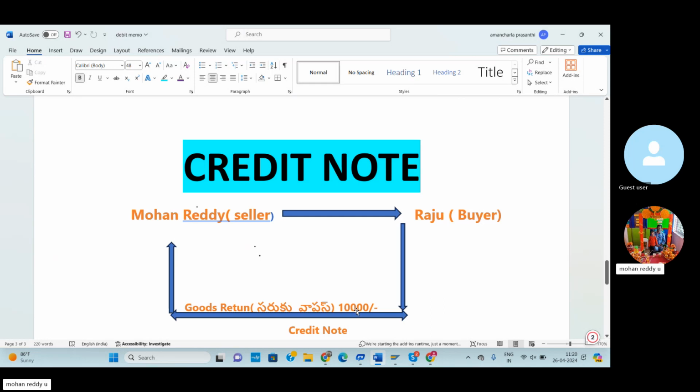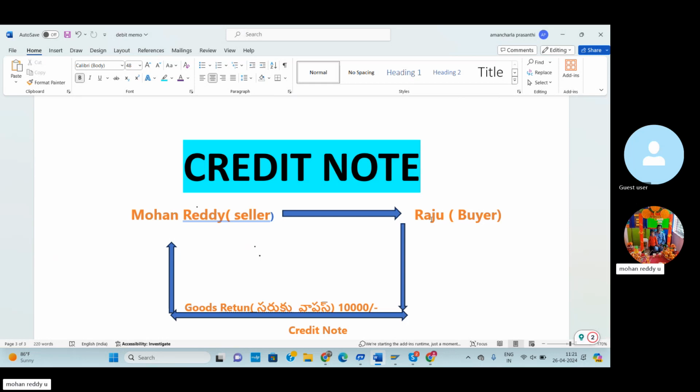So with the debit note also, Mohan, the seller, will receive the debit note. After that, the seller will check the debit note that came from the buyer, and check whether the damaged goods and services have arrived properly. After that, the seller will confirm to Raju to deduct that invoice. Before, we had to be paid 1 lakh rupees for the goods and services, so 1 lakh rupees is due from Raju.